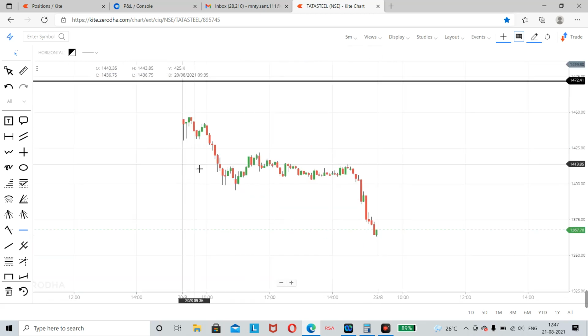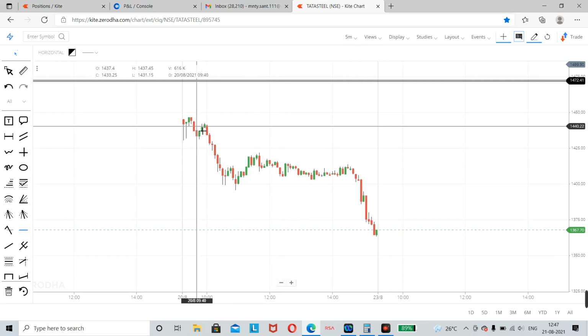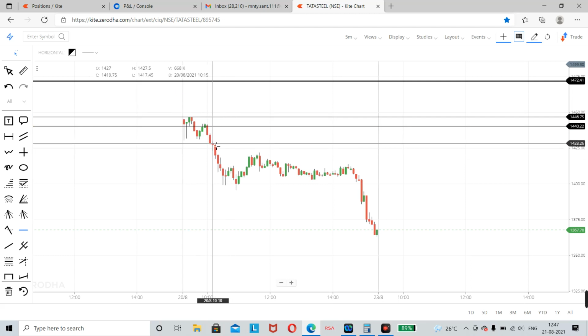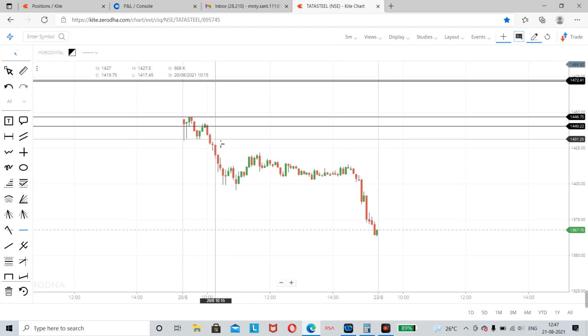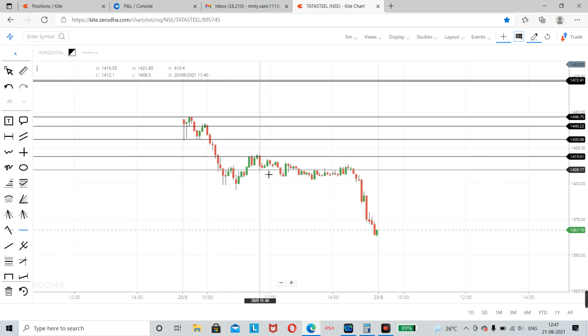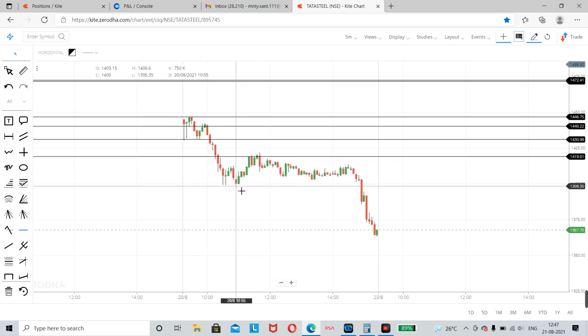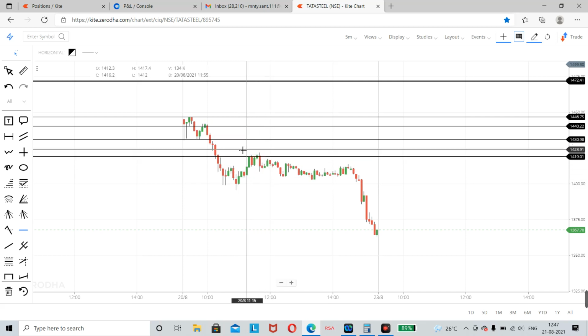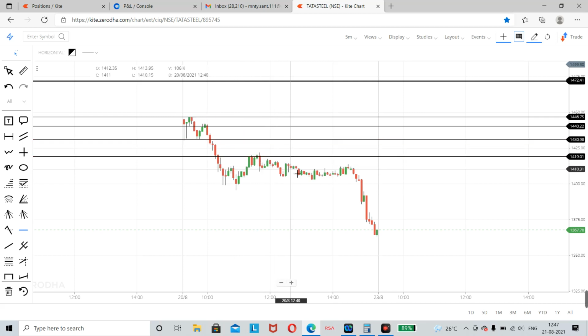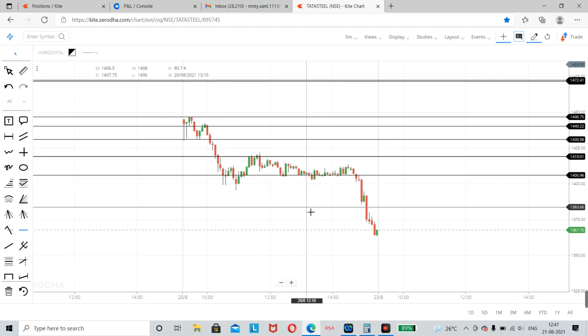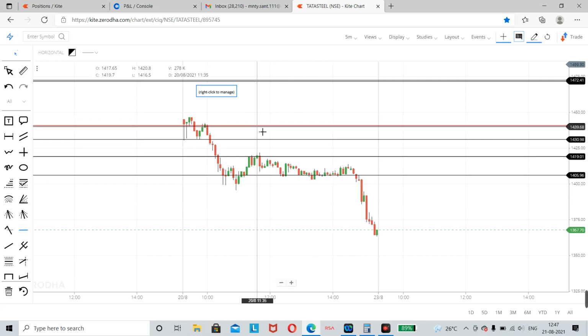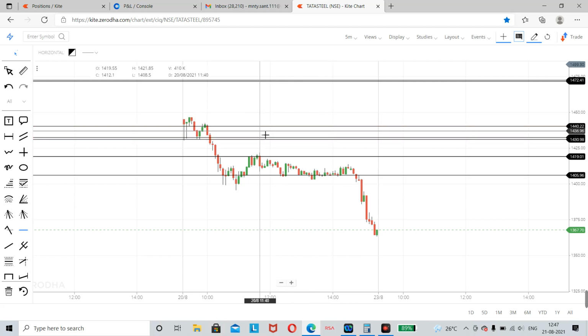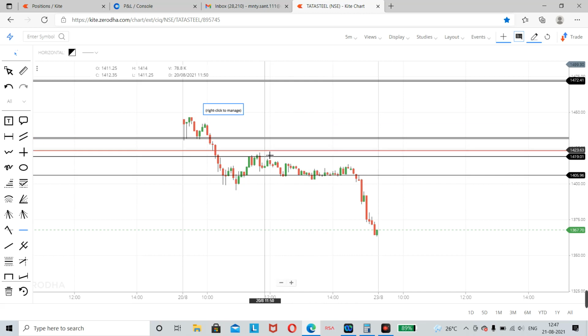As the market opened, I shorted at this level, and my SL was here. Initially I added quantity here, then I kept adding quantity at every rise, even here where it gave a bounce back. Once it gave a bounce back, I added a position here and placed my stop loss here, then I added a position here also. Simultaneously I kept on trailing my stop loss closer and closer.